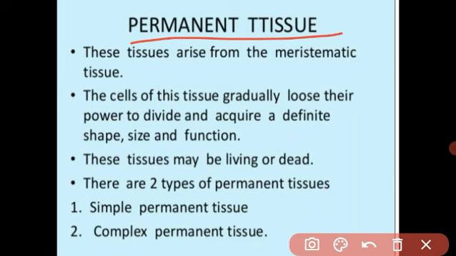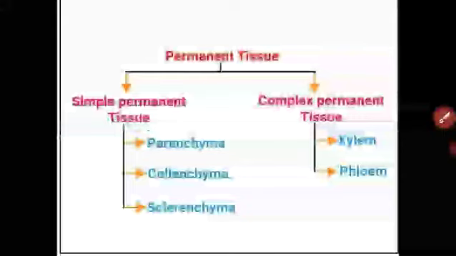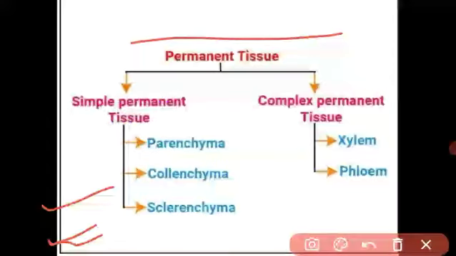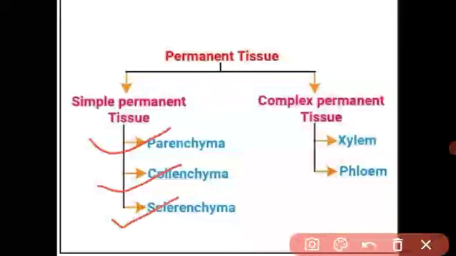There are two types of permanent tissue: simple permanent and complex permanent. Simple permanent means all the cells have the same size and they perform the same function. Complex permanent tissue means the tissue which is made from different types of cells, and these different types of cells perform different functions. Got it, student? We have seen there are three types of simple permanent tissue: parenchyma, collenchyma and sclerenchyma.